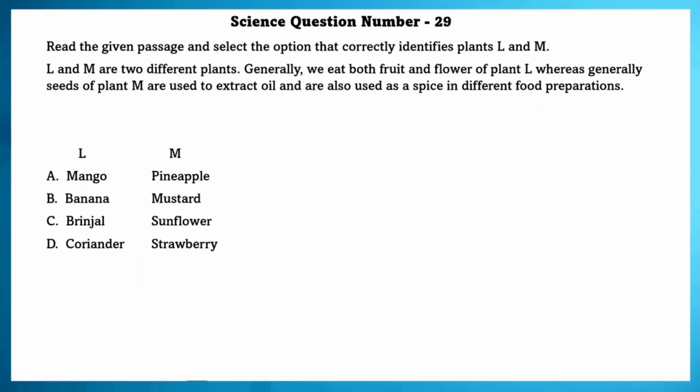Science question number 29. Read the given passage and select the option that correctly identifies plants L and M. L and M are two different plants. Generally, we eat both fruit and flower part of L, whereas generally seeds of plant M are used to extract oil and are also used as a spice in different food preparations. Here the answer will be B. L is banana, M is mustard.